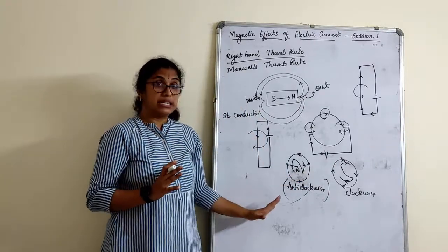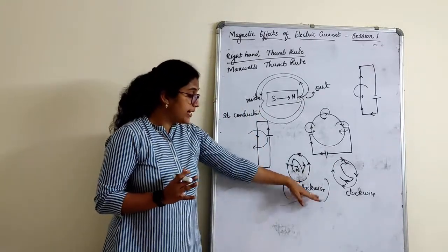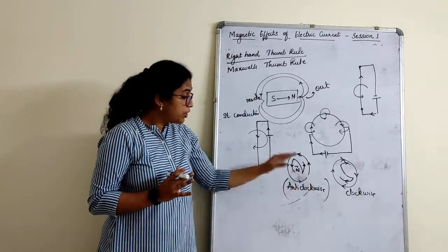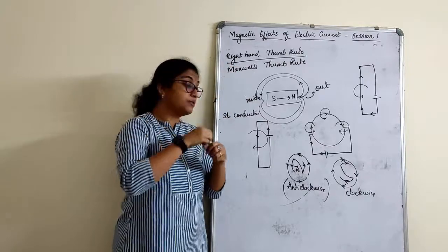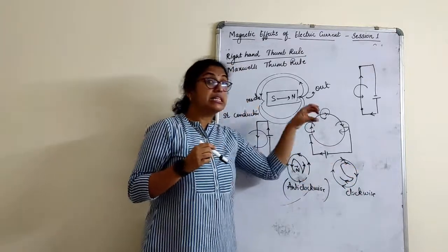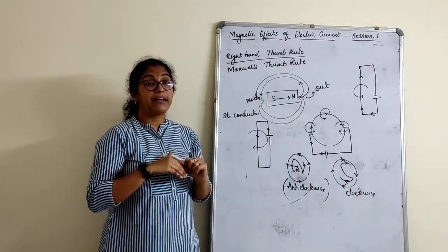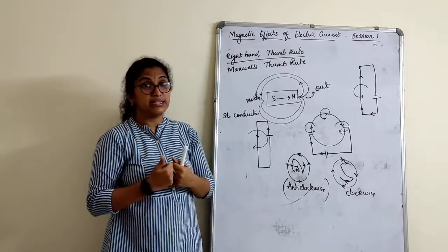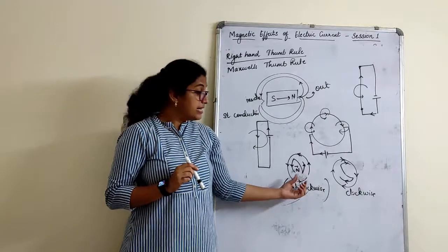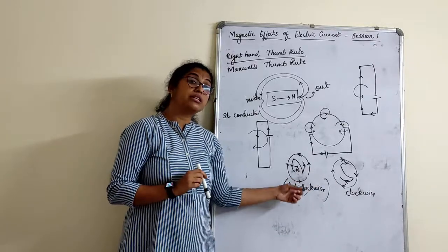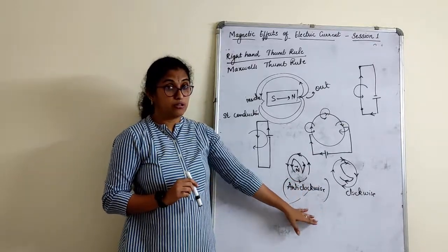The only thing you understand here is anti-clockwise is north pole because the magnetic field lines are going out. Clockwise, it is south pole because magnetic field lines are coming inside. That's a very important concept to remember, right? Some 1 mark MCQ questions are sometimes asked on this part also.